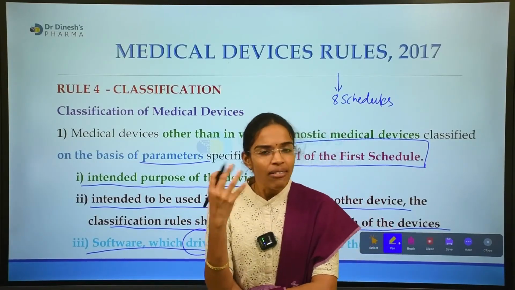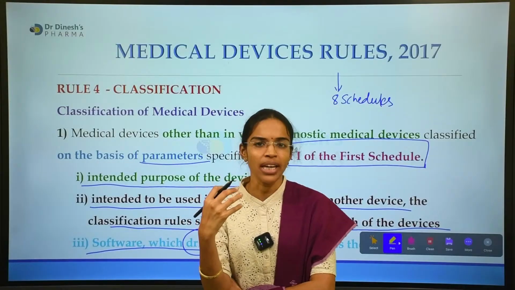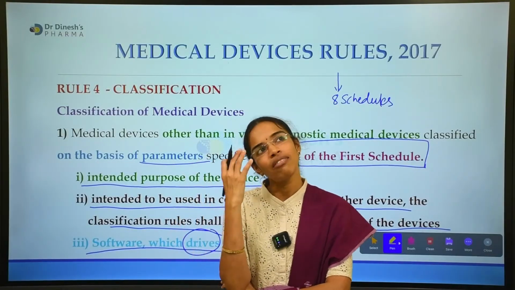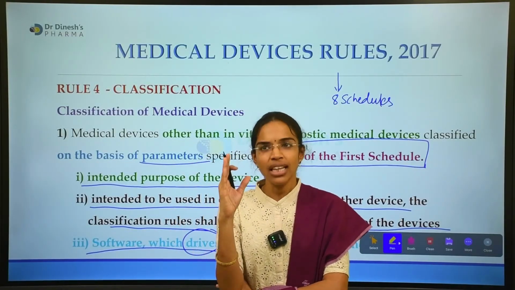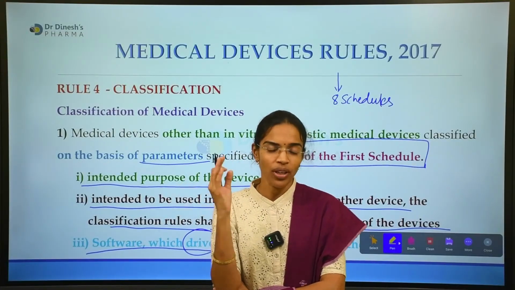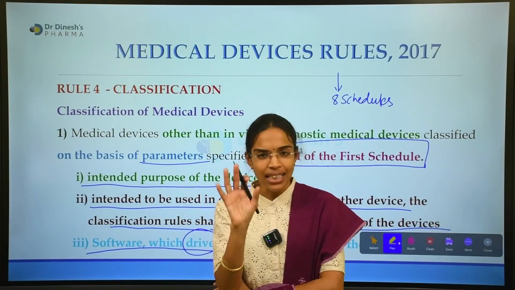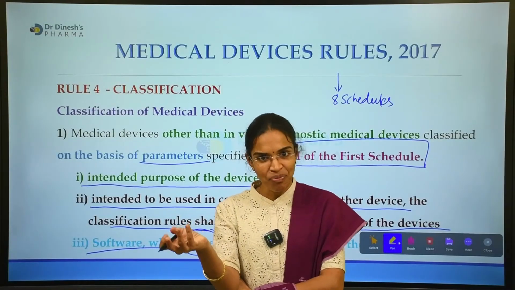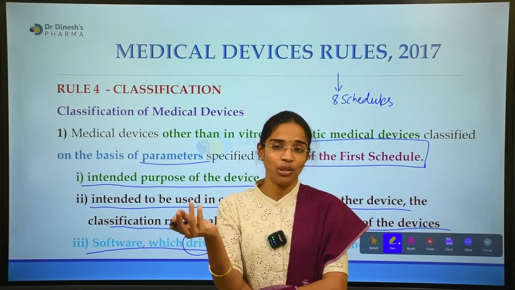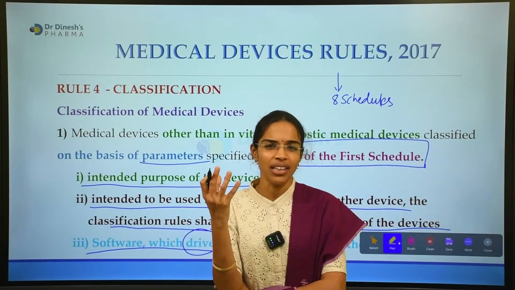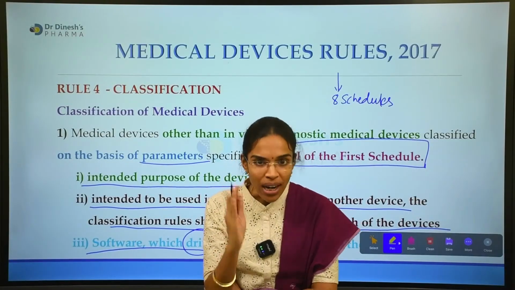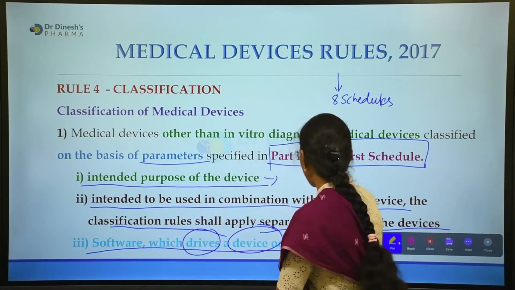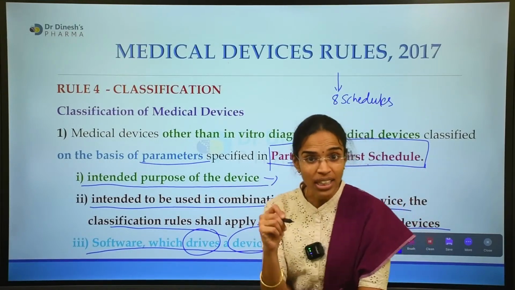They work with the help of certain software. So we are always confused about how to classify this software, whether it falls under medical devices or not, under MDR 2017 or not, because nowhere can it be seen. But according to part 1 of the first schedule, what is mentioned?